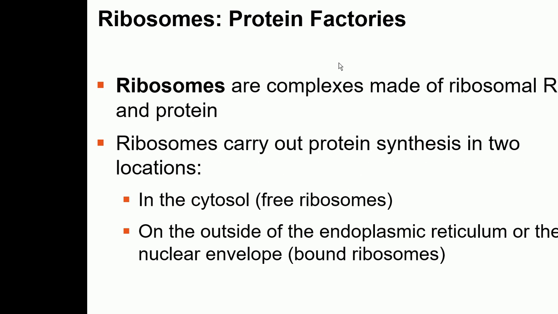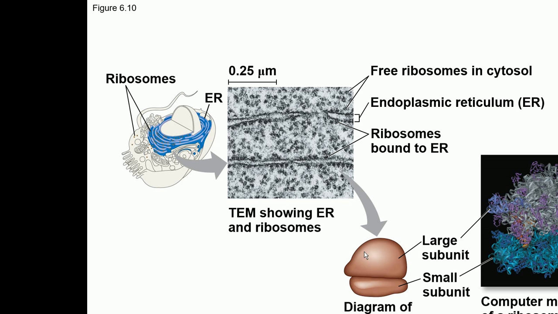And ribosomes can be in the cytoplasm, so they can be free ribosomes, or they can be present on the endoplasmic reticulum. Then they're called the bound ribosomes. So these ribosomes can be present sitting free in the cytoplasm, or they can be embedded on the endoplasmic reticulum, and then they're called the bound ribosomes. So this is the basic structure.